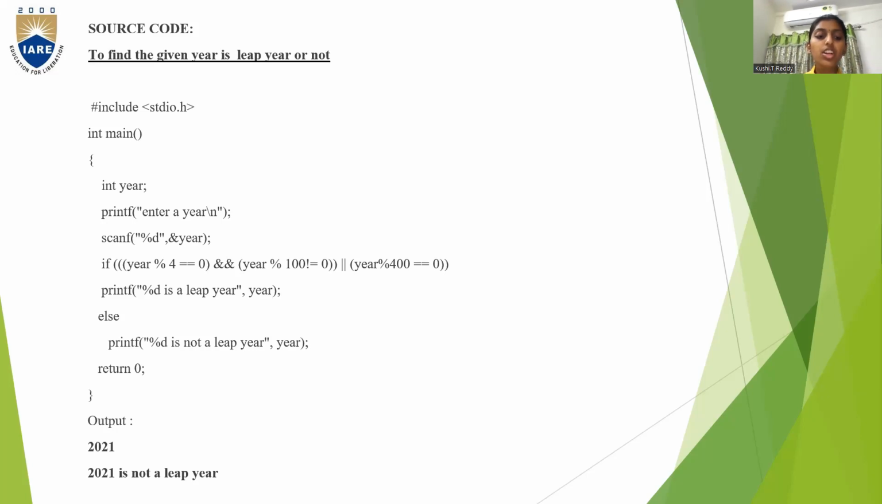So here in the output, I am giving the value of the year as 2021. So 2021 is not a leap year. It checks for the condition, and 2021 is not a leap year will be printed in your output box.